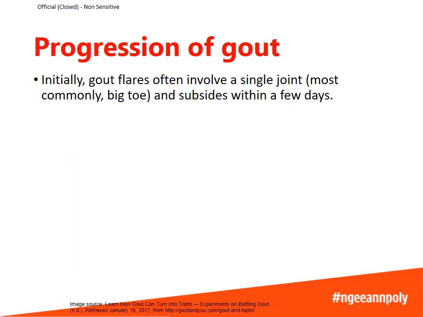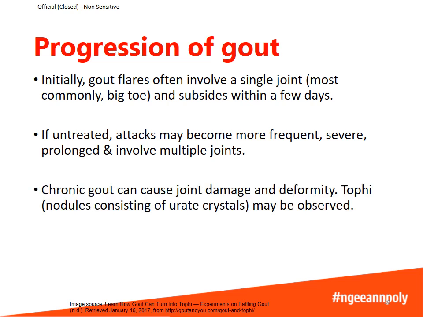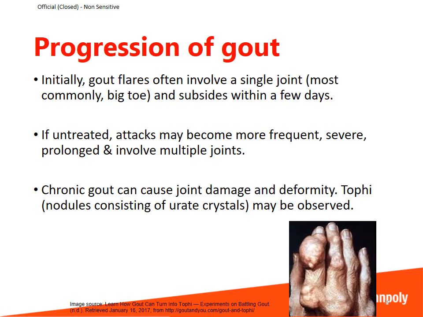Initially, gout flares will often involve just a single joint, most commonly the big toe, and it will subside within a few days. But if it is left untreated, gout attacks can become more frequent, more severe, prolonged, and start to involve multiple joints. Chronic gout can cause joint damage and deformity. Sometimes tophi, which are nodules consisting of uric acid crystals, may also be observed. So in this photo, you can observe some nodules. These are actually made up of hardened deposits of uric acid inside.